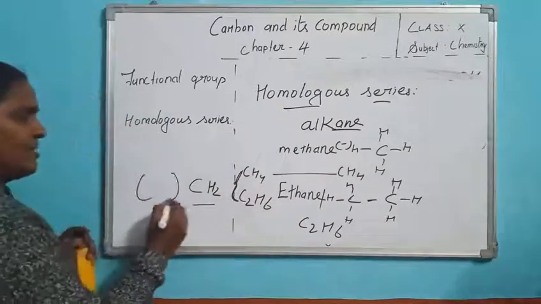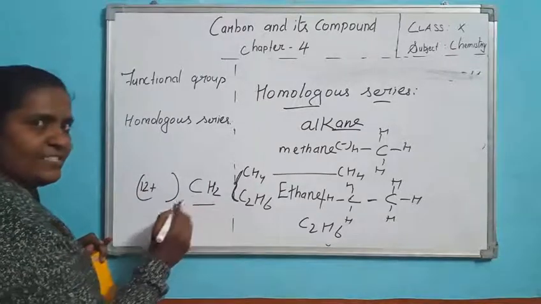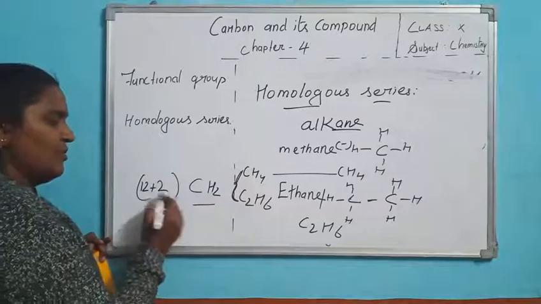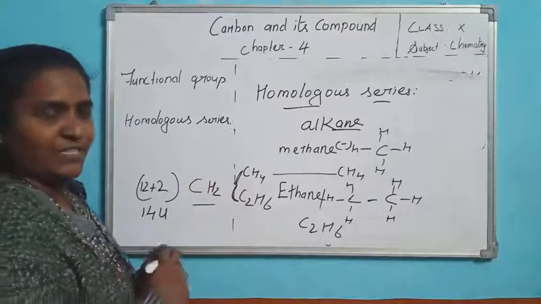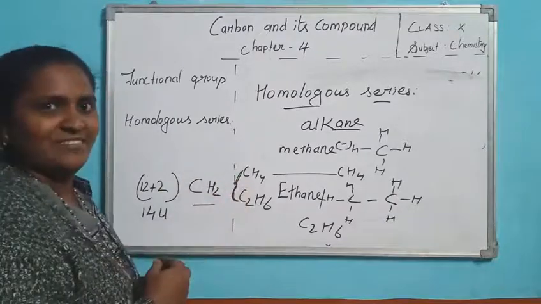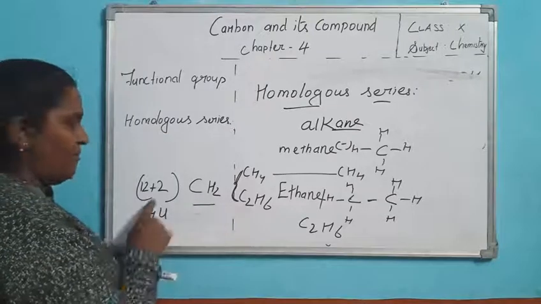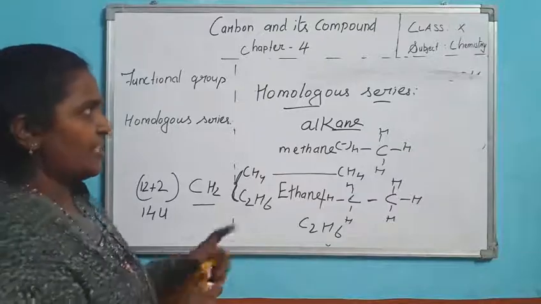Or by molecular mass you can say, one carbon mass is 12 and each hydrogen mass is 1. Here you are having 2 hydrogen. So 12 plus 2 is 14 U. The adjacent groups differ by CH2, by mass you can say 14 U. Clear?